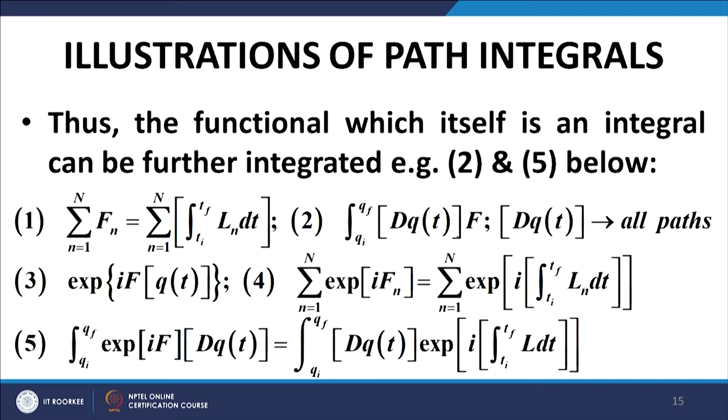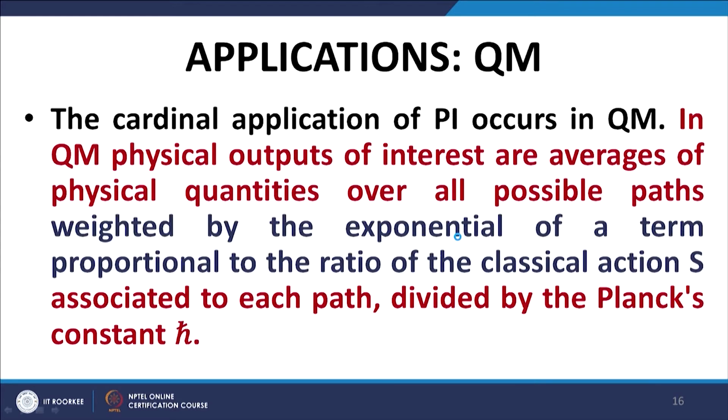Similarly, instead of f we can have a function of f and then integrate that, which is given in number 5, where we are integrating L dt. Here, we are integrating exponential i f. We have talked about f being the integral of L dt, recall that, and we are integrating a function of a functional. This is again our path integral measure for integration.